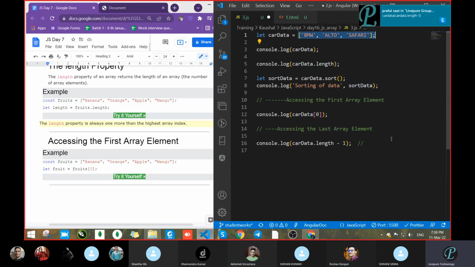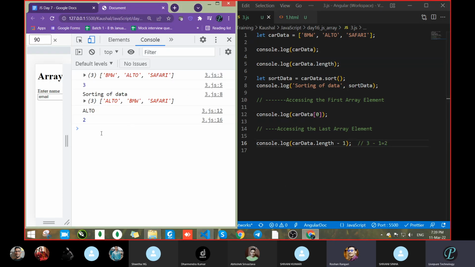Fine. So see, car data dot length will give you the length of the array, as in line number 5. What is the length of the array? 3. Correct. And you are telling minus 1. What will be the value? It will give you 2. Let's save and verify. You got 2. Correct. What we want is that last data.